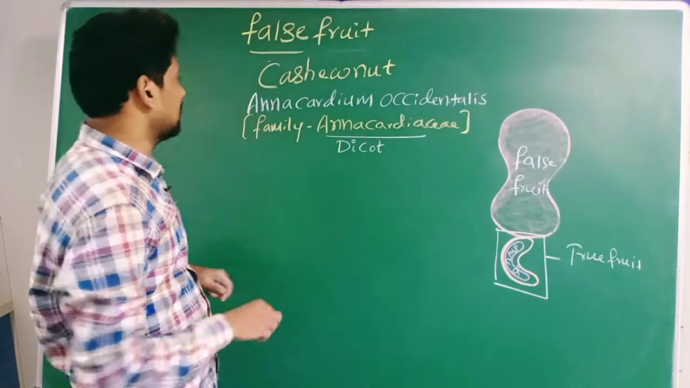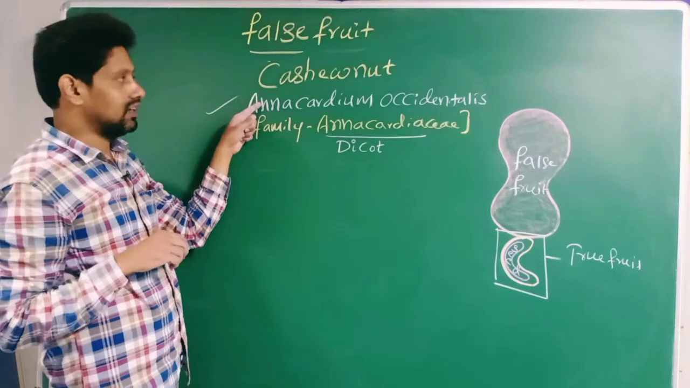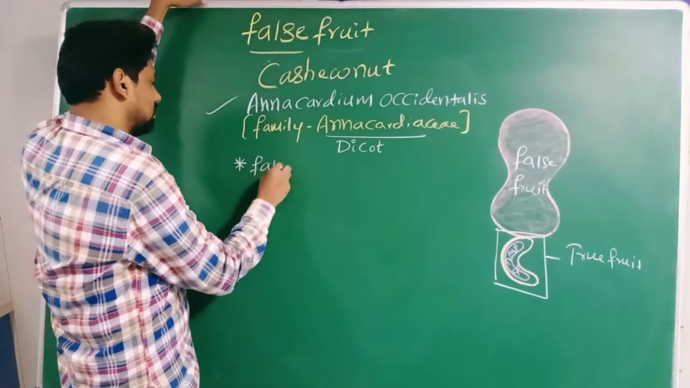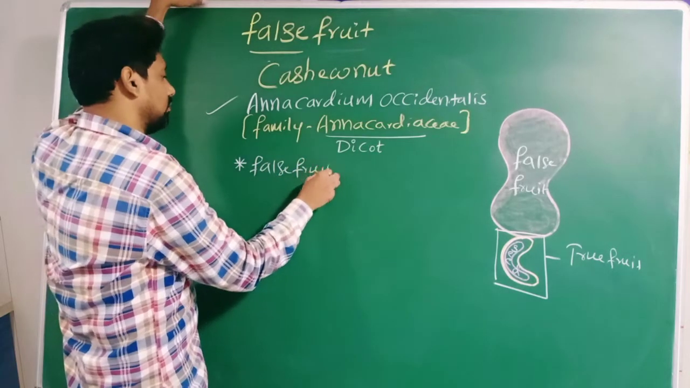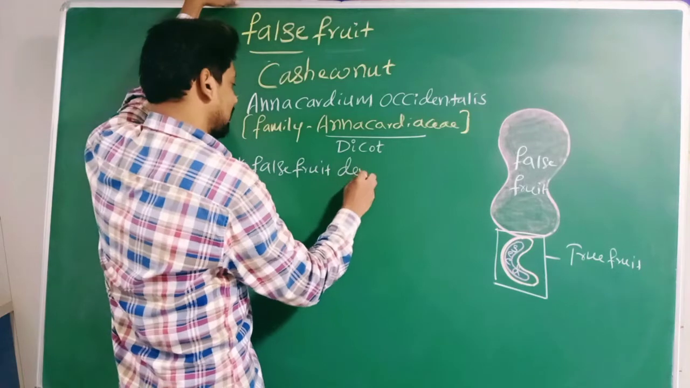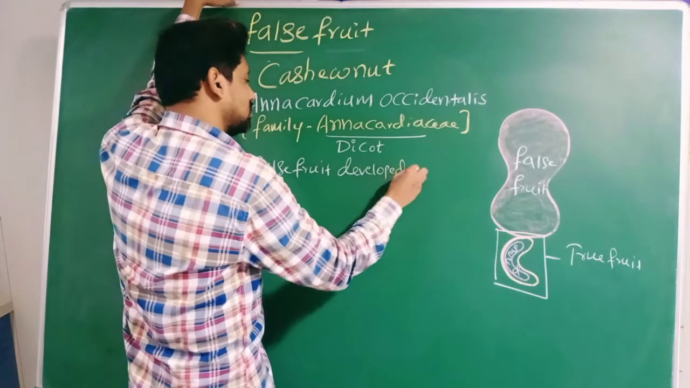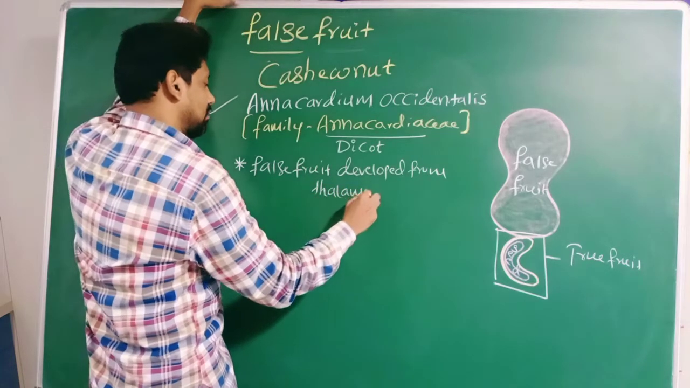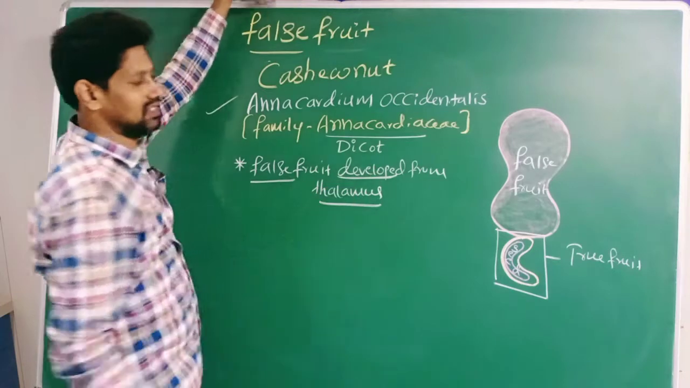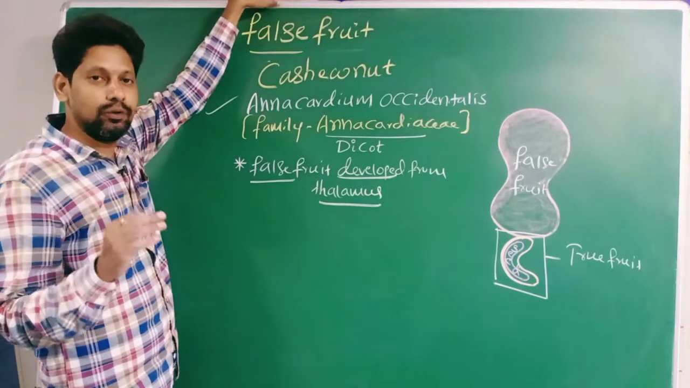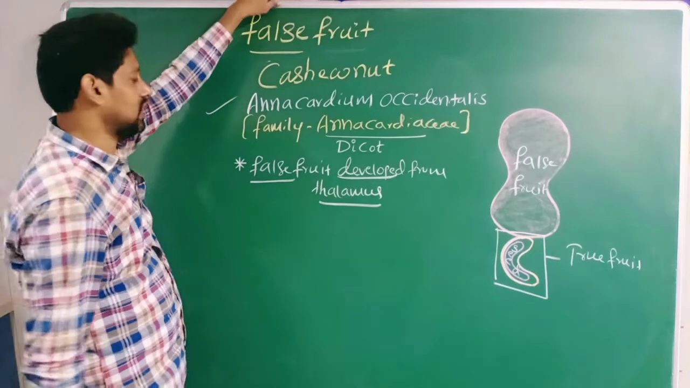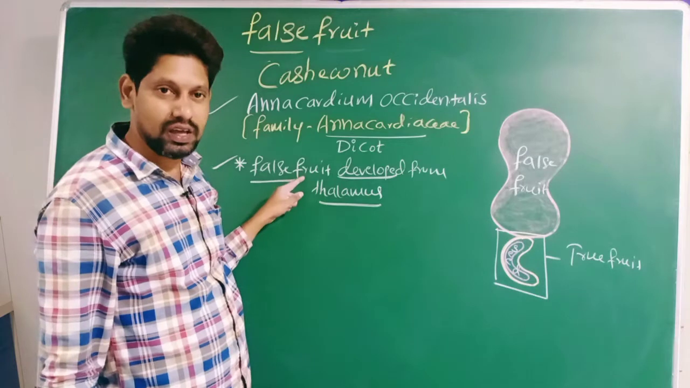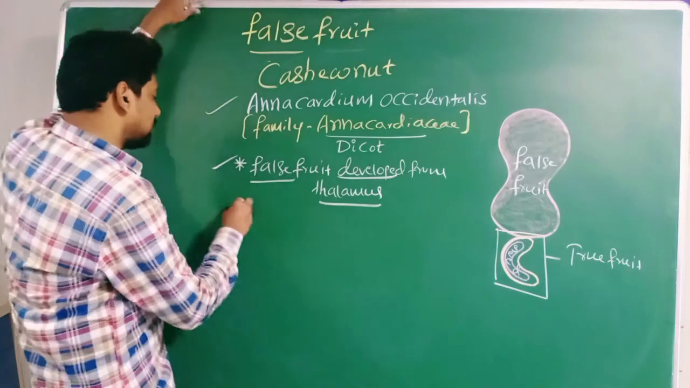Now listen to the statements. In the case of Anacardium occidentale, that is, in the case of cashew nut, the false fruit is developed from the thalamus. False fruit is developed from where, sir? Thalamus. Okay, this statement is purely based on the NCERT textbook. Okay, right. Sir, here the false fruit is fleshy.